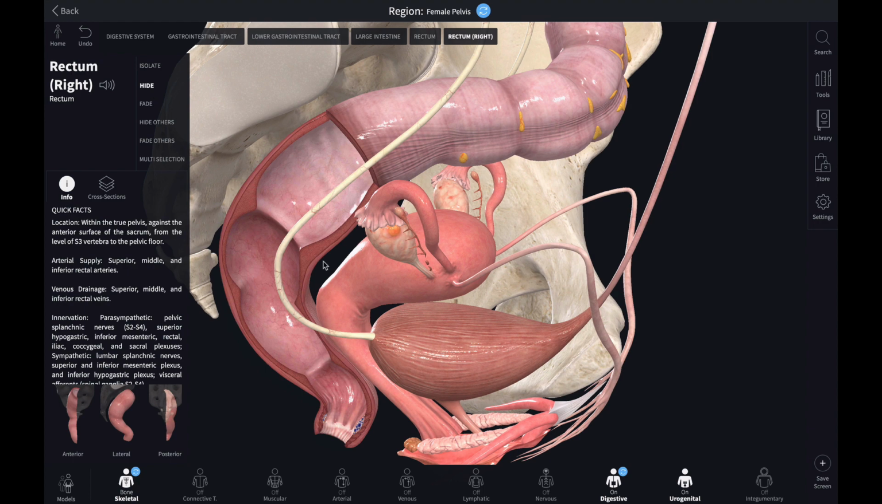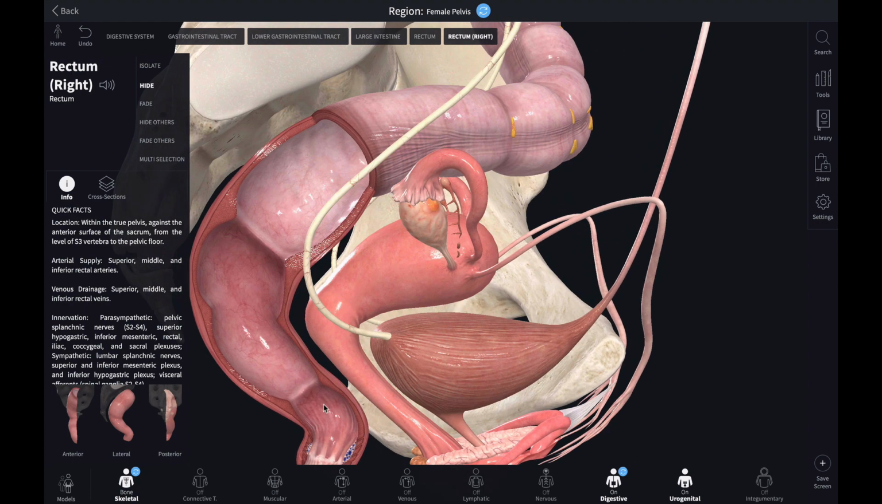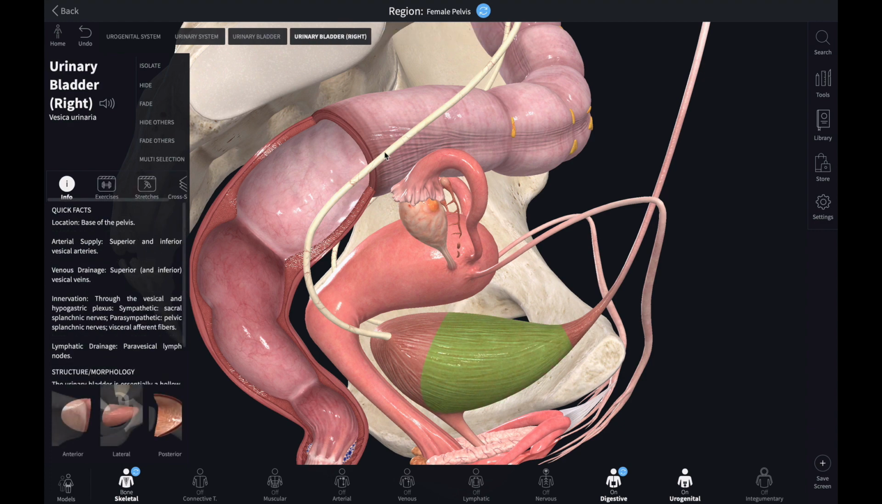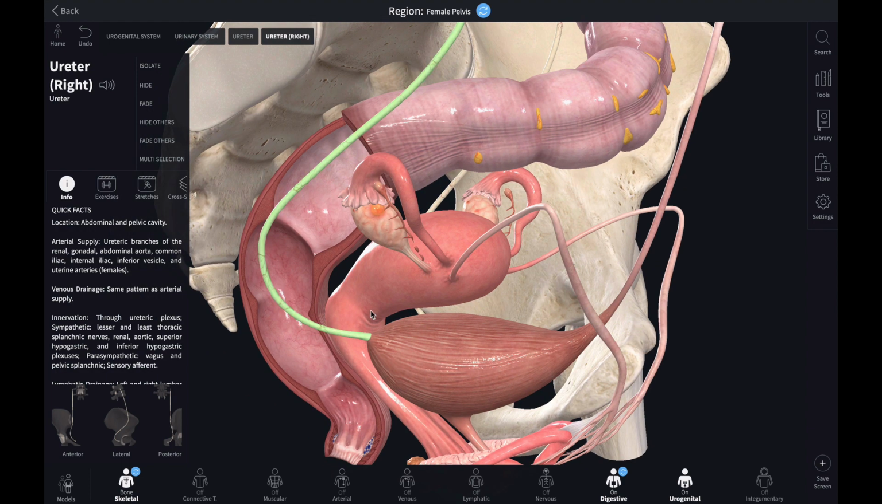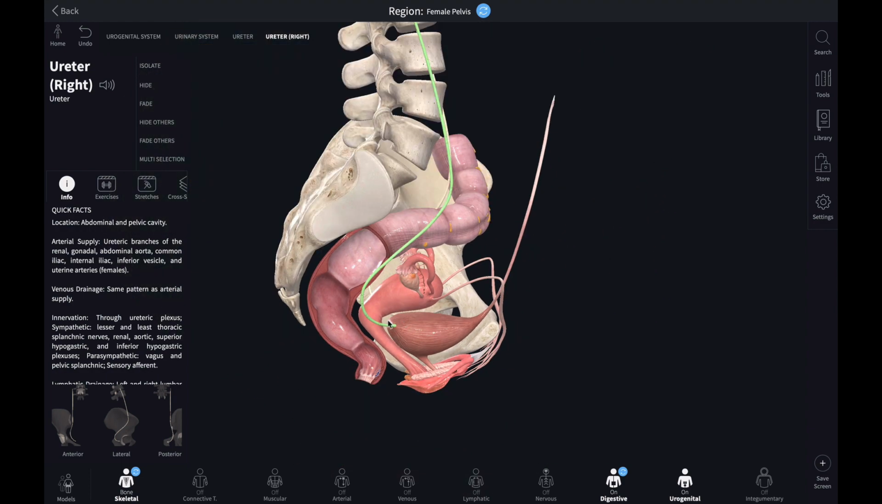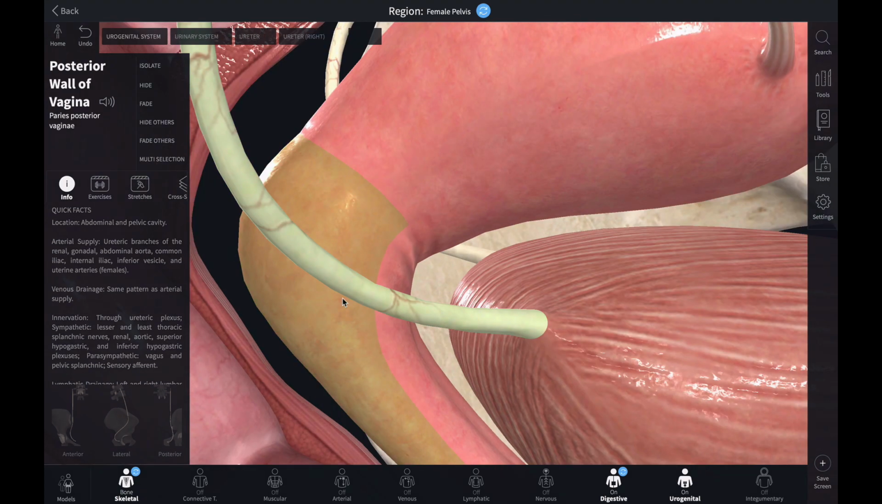Okay, this rectum is the canal for the fecal matter. This ureter will bring the urine to the urinary bladder. Okay, so this is the arrangement. Why do you have to know the arrangement? Because cervical cancer is common in females.